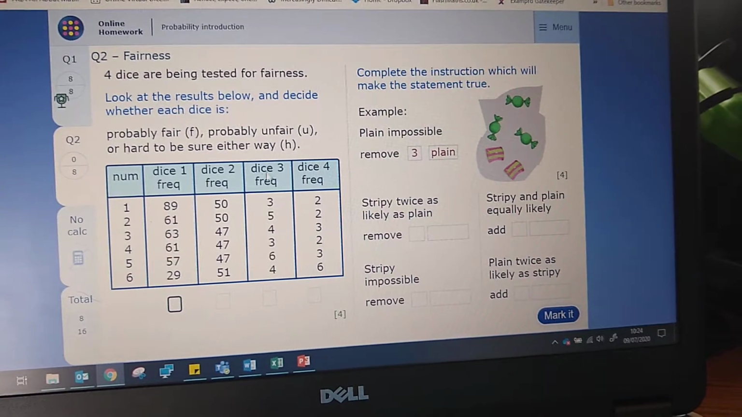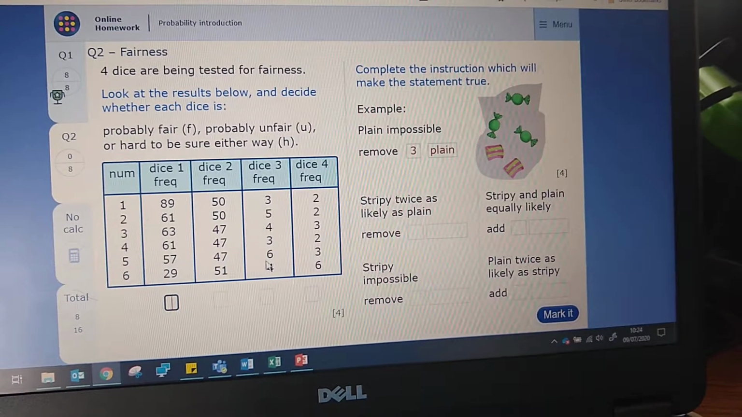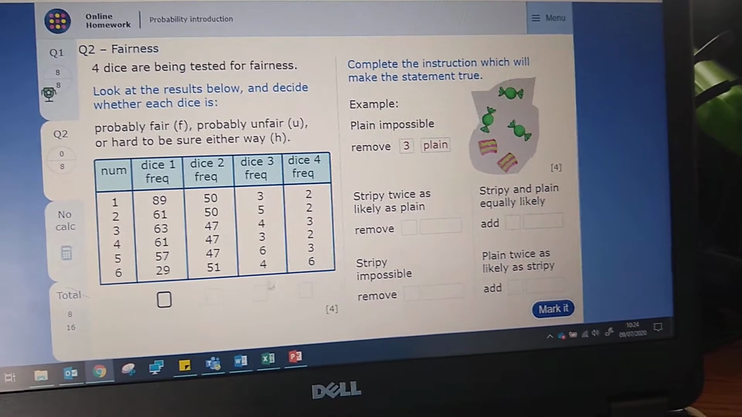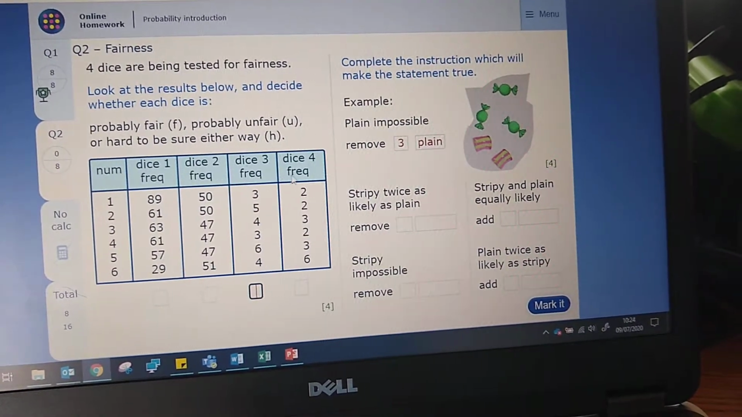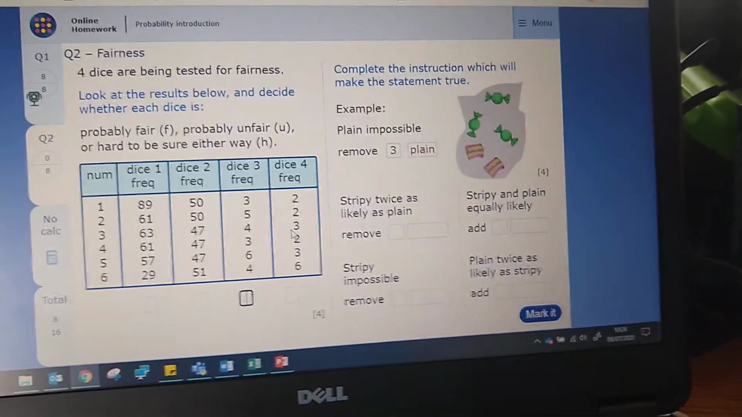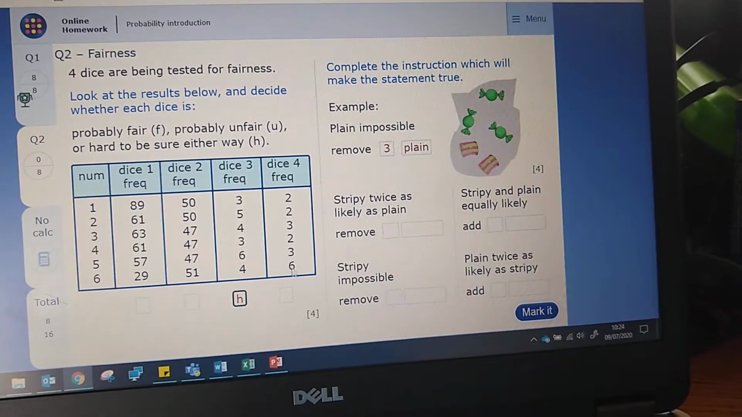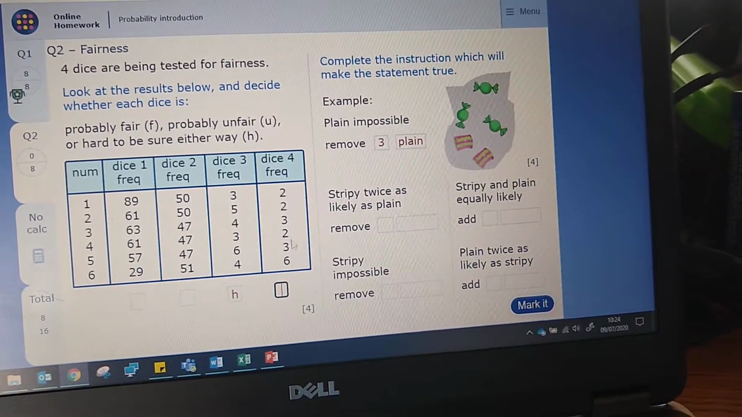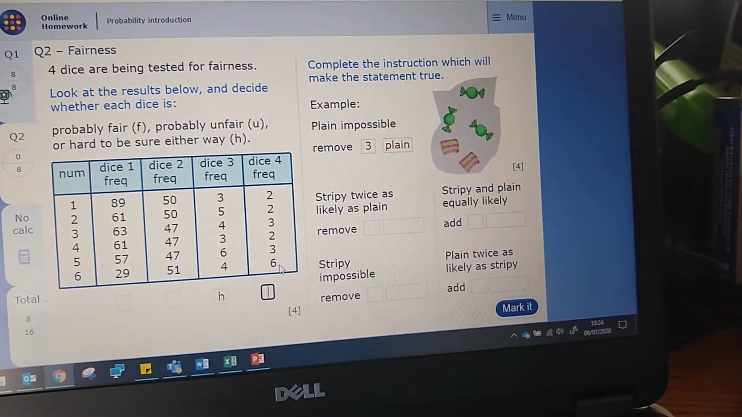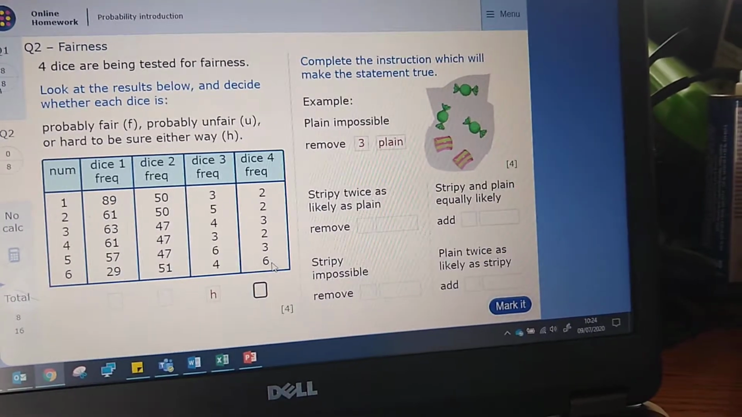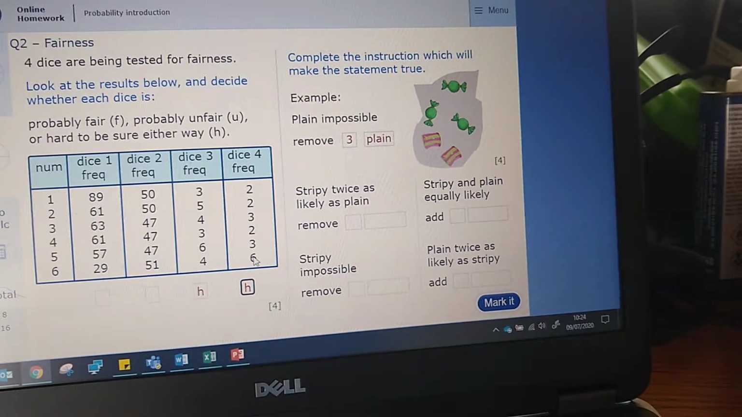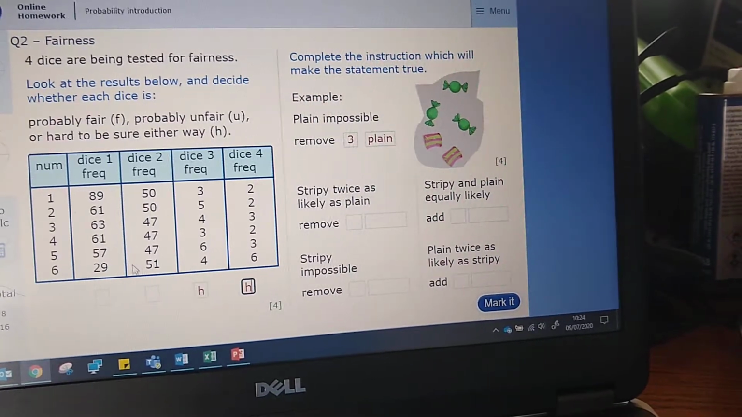I'm looking at dice 3 and dice 4. We can't really say much from these results. Why? Because it's not been rolled often enough. So for both of these columns, just based on the number of tries, it's hard to tell. So I've got an H here, and even though this looks a bit like, look, 6 seems to be more likely. 6 comes up more often than any of the other numbers, quite a lot more often, 2 or 3 times as many times. But still, from so few rolls, that is, I'm afraid, hard to be sure either way.